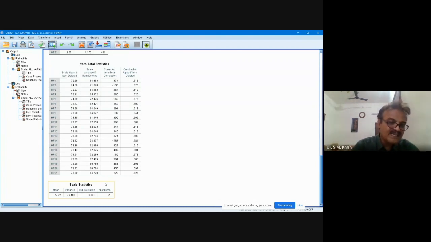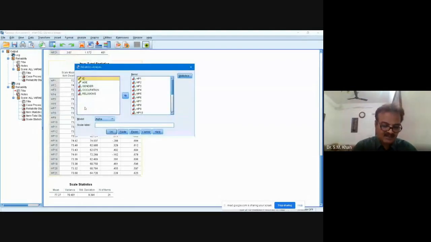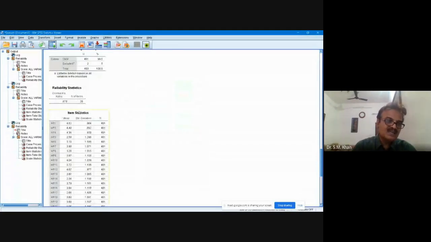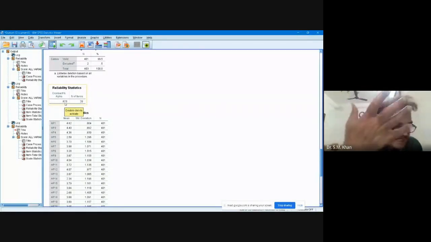So you will delete one by one. Okay, again go back to the reliability and you will delete item number 2, HP2. You deleted it, okay. Now see, the overall reliability is 0.67. Now see, within 5 minutes we are improving the reliability to an acceptable range.